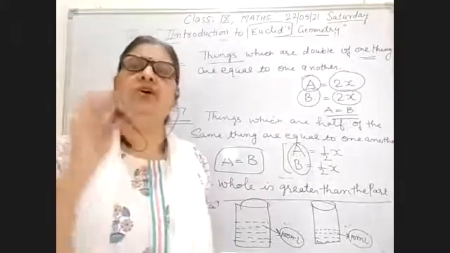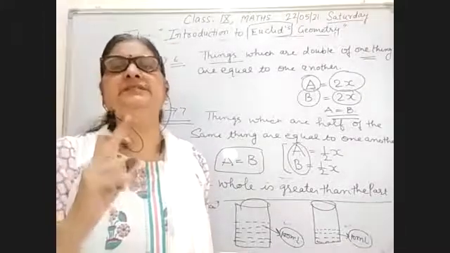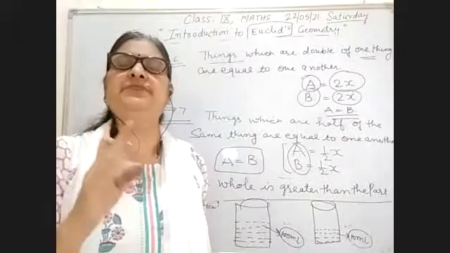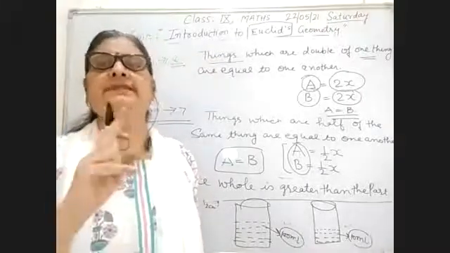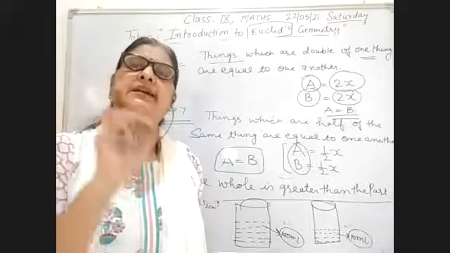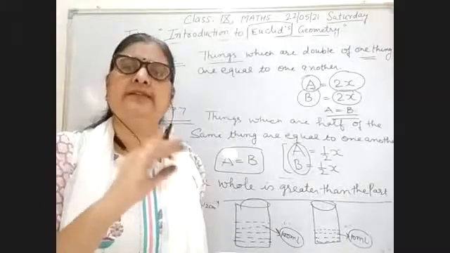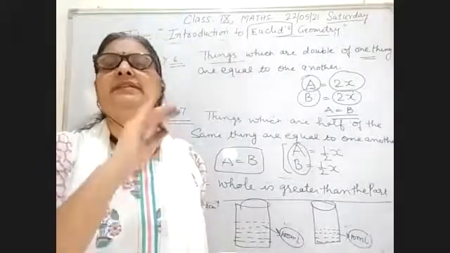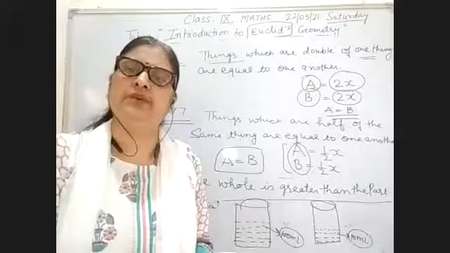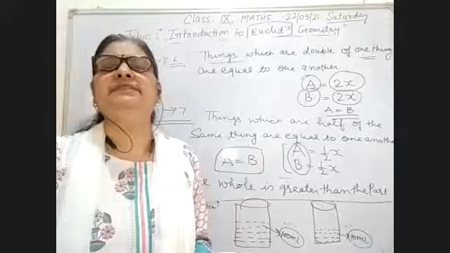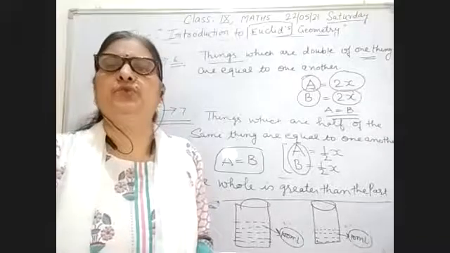Now I repeat all the 7 axioms one by one again. Your first axiom is things which are equal to the same thing are equal to one another. Second axiom is when equals are added to equals, the wholes are equal. The third axiom is when equals are subtracted from equals, the remainders are equal. The fourth axiom is things which coincide with each other are equal to one another.